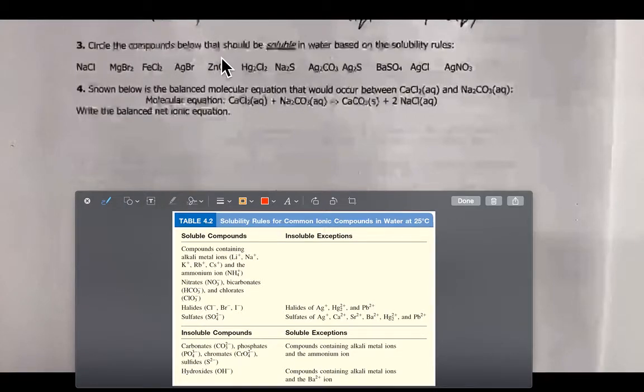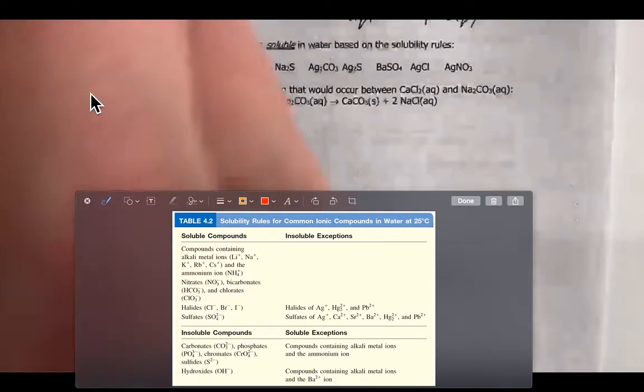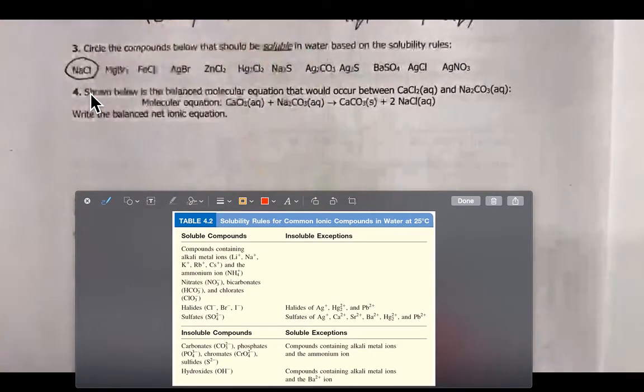So it says circle the compounds below that should be soluble in water. I'll remind you, you always want to look at the anion, which is the second atom or second group that's given there. So you want to look at the anion first in order to use the table. So sodium chloride, chloride salts are usually soluble, and sodium is not an exception to that. So sodium chloride is most definitely soluble in water.